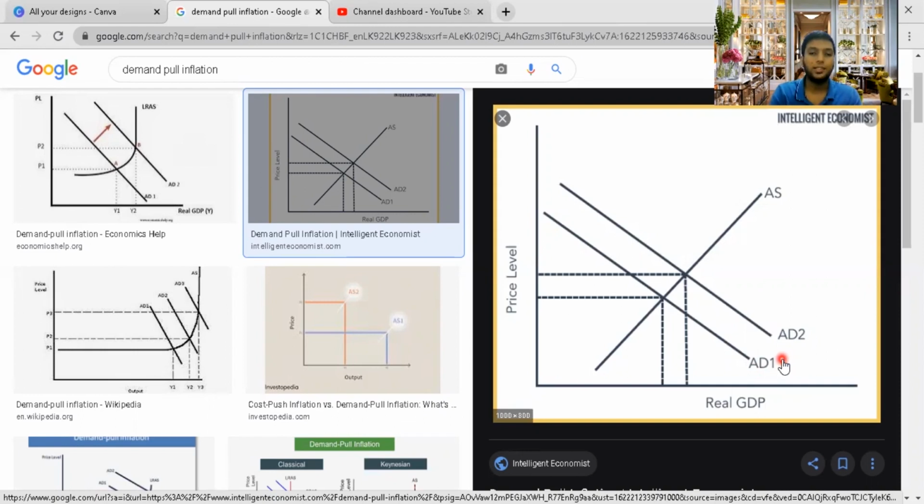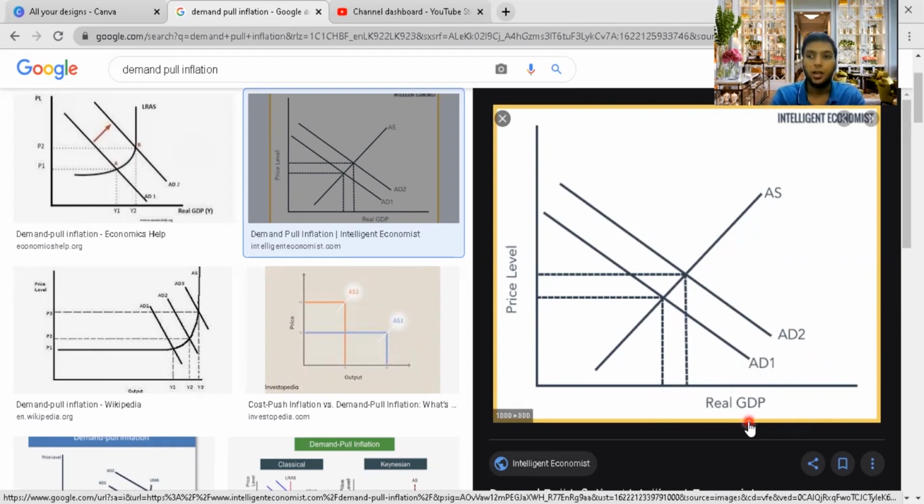So when you increase the level of income, not only for you, the whole country is experiencing an income increment, then the aggregate demand of the economy will increase and it will shift to the right. If it is shifting to the right, you know what would happen? Supply being constant, the suppliers can't supply more because the demand is increasing. They will increase the level of prices. You see, P to P1, it will increase here, and quantity will increase from this point to this point.